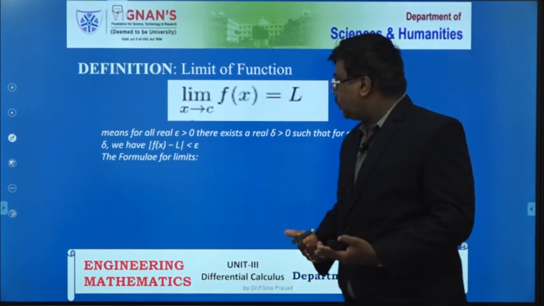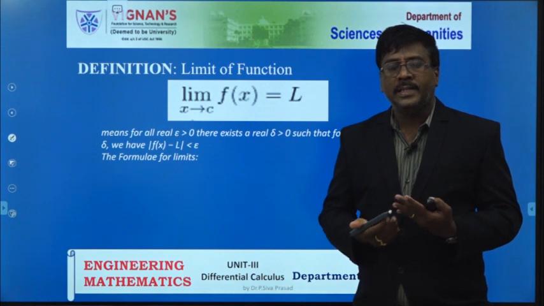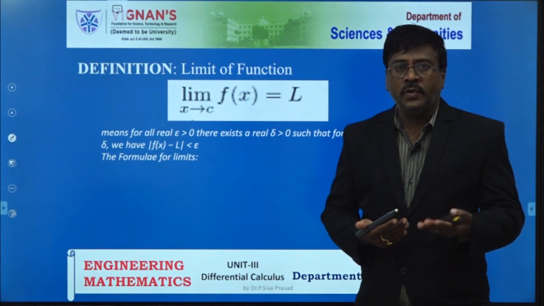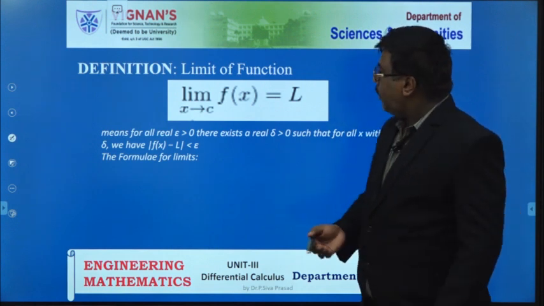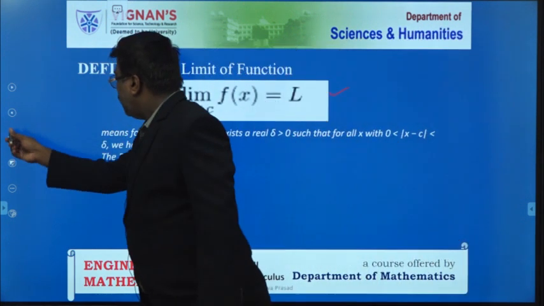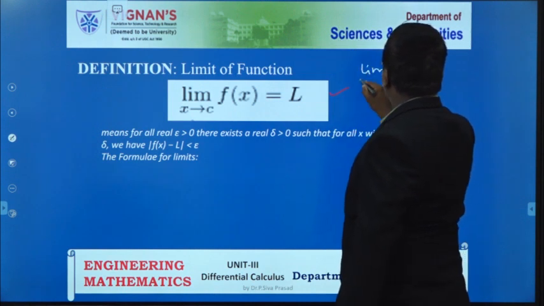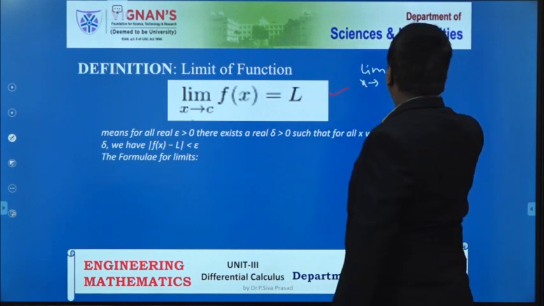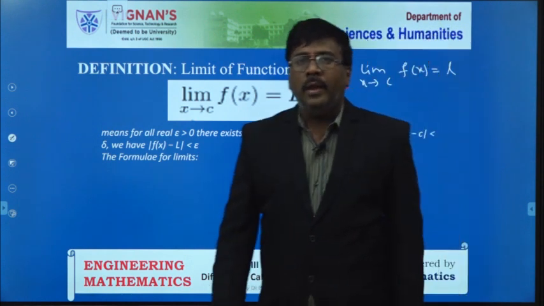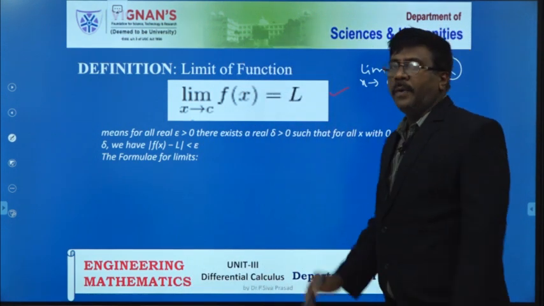Here f(x) can be any trigonometric, algebraic, exponential or logarithmic function, whatever function you assume. We write the limit as x tends to a, or x tends to c, of f(x) is equal to L. Here L is called the limit of the function.